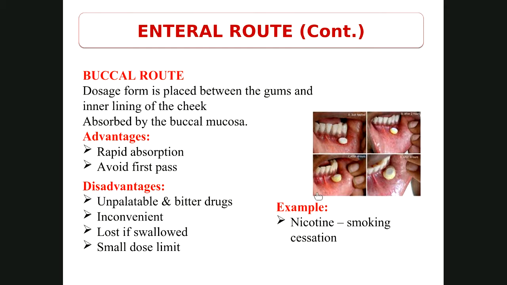Example is nicotine. Nicotine is given as a buccal route for people who are struggling to stop smoking. Okay, for smoking cessation, for such people because they are addicted to that, small nicotine buccal tablets will be given to them.